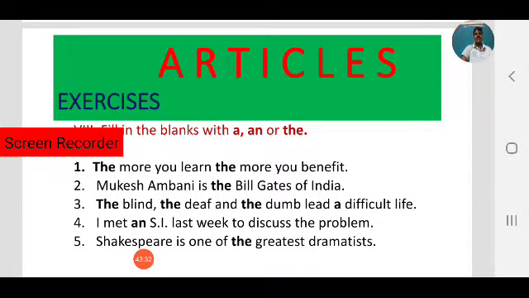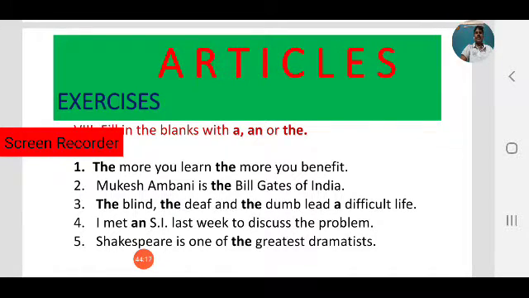Next, the blind, the deaf, and the dumb lead a difficult life. Here observe. Why should we use the before blind, deaf, dumb? These are adjectives, but here they are used as nouns. So in that case we use the definite article.